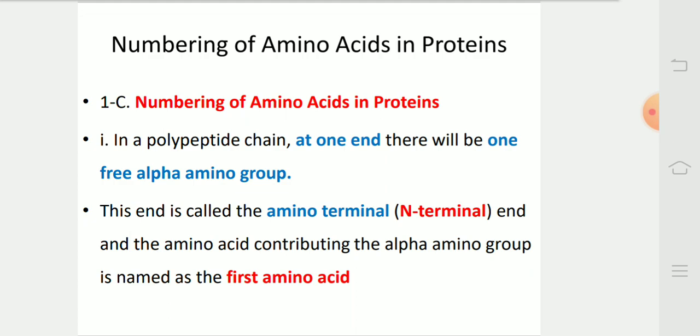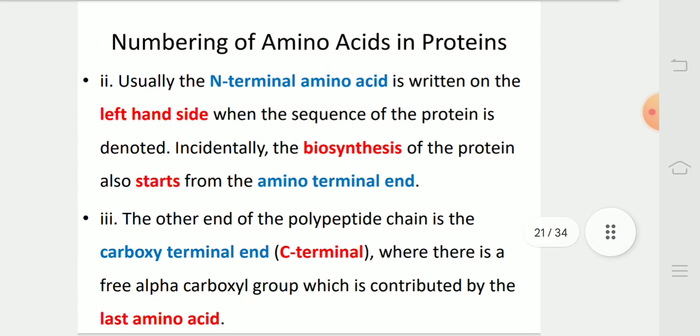Numbering of amino acids in protein. In a polypeptide chain, at one end there will be a free alpha amino group. This end is called the amino terminal, that is N terminal end, and the amino acid contributing the alpha amino group is named as the first amino acid. Usually the N-terminal amino acid is written on the left hand side when the sequence of the protein is denoted. Incidentally, the biosynthesis of the protein also starts from the amino terminal end.